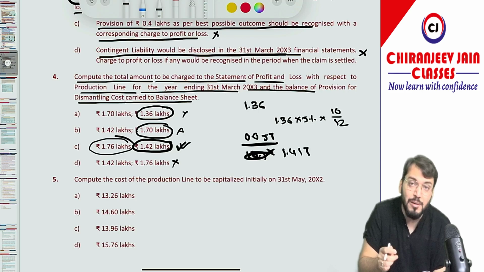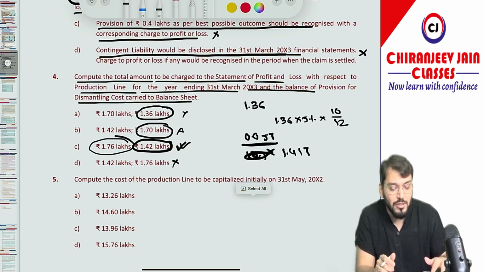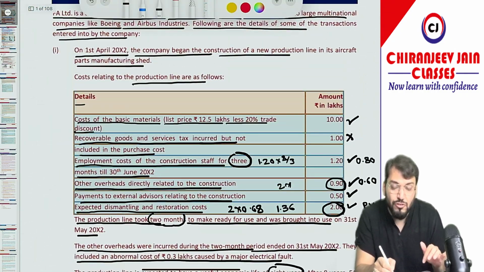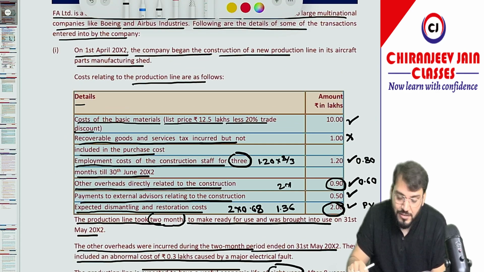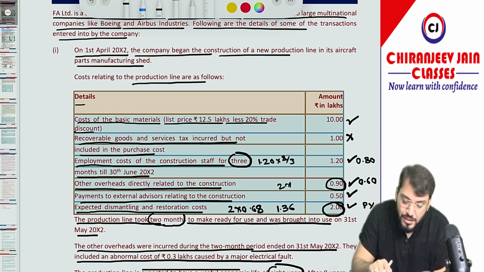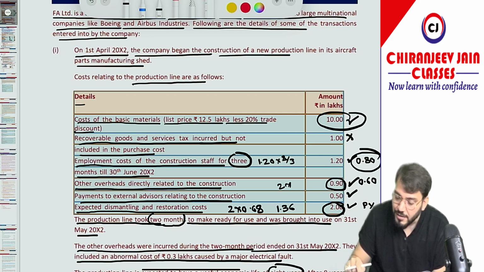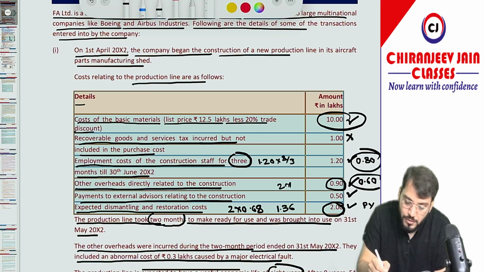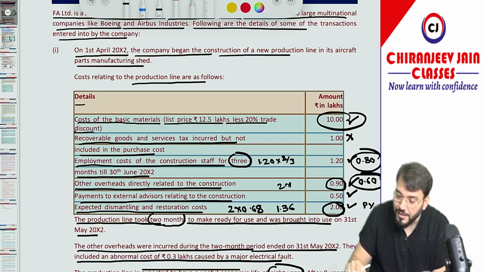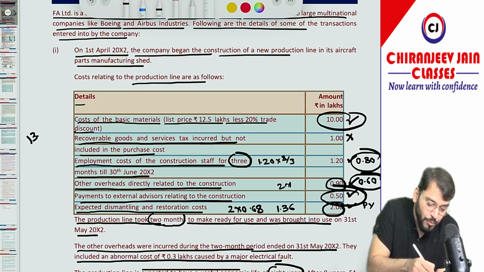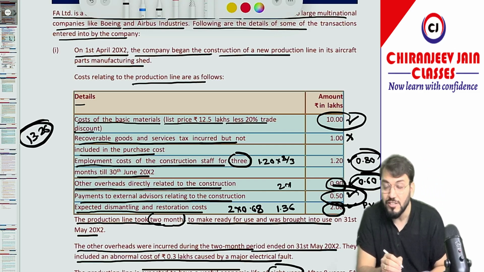We'll calculate depreciation, but for that you want the total cost price. So let us first calculate the total cost price. We have already done this. What should be added and what should not be added? So 10 plus 0.80, plus 0.60, this will be added, plus 0.50, this will be added, plus 1.36. So it becomes 13.26. So 13.26 is the cost price.